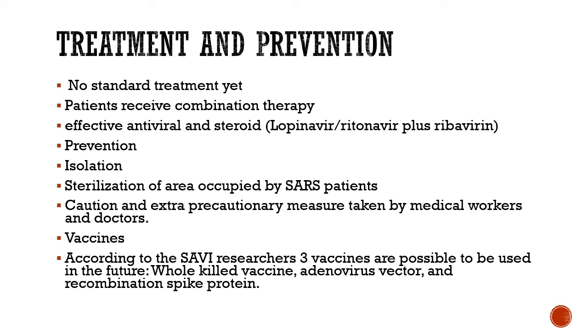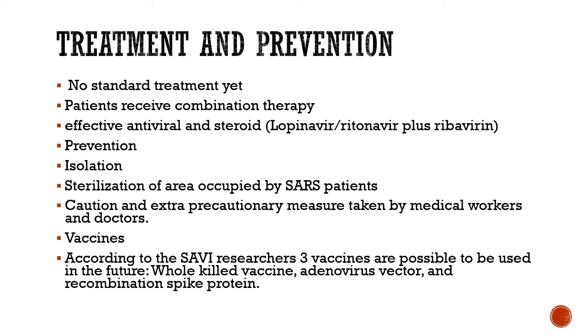In terms of treatment, there is no standard treatment developed yet. Patients receive a combination or a cocktail of drugs, effective antivirals and steroids, like lopinavir, ritonavir plus ribavirin. These combinations of antivirals are tried. Prevention is basically isolation and sterilization of the area occupied by the SARS patients. Caution and extra precautionary measures are to be taken by the medical office workers and doctors working with the patients.